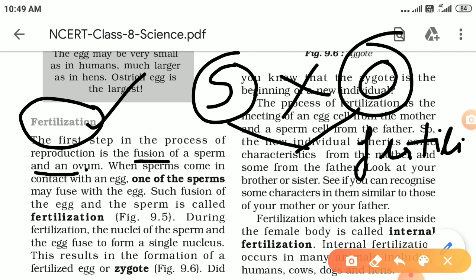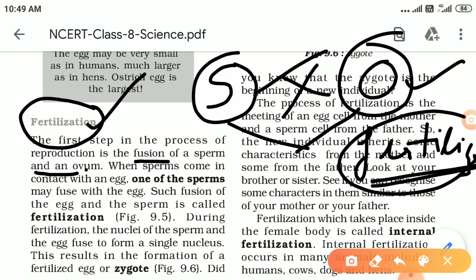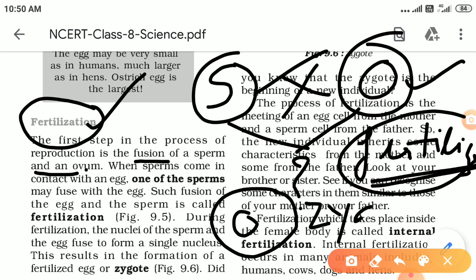Is it clear? So what is fertilization? Fusion of egg and sperm is called fertilization. Now the question is, when egg and sperm fuse together, what do they form? They form a single cell, and that single cell is known as zygote.